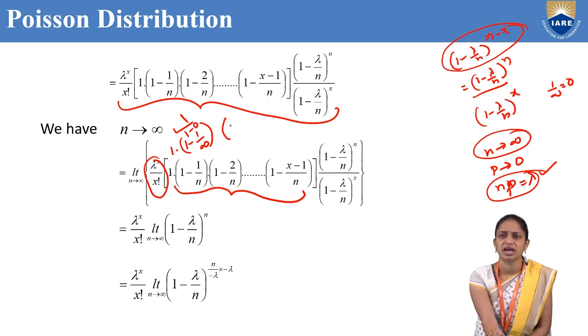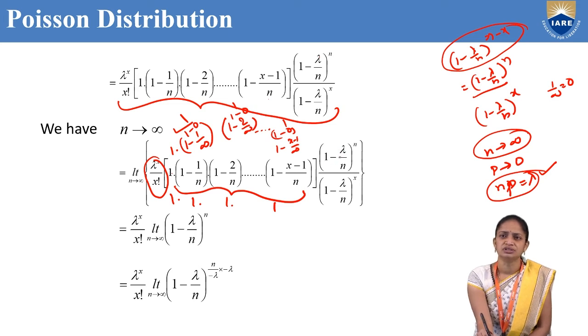Like that, here we have 1 minus 2 by infinity, that is 1 minus 0, which is nothing but 1. And so on, up to 1 minus (x minus 1) by infinity, that is also 1 minus 0, which is nothing but 1. That means this is 1 into 1 into 1 and so on, 1, right?